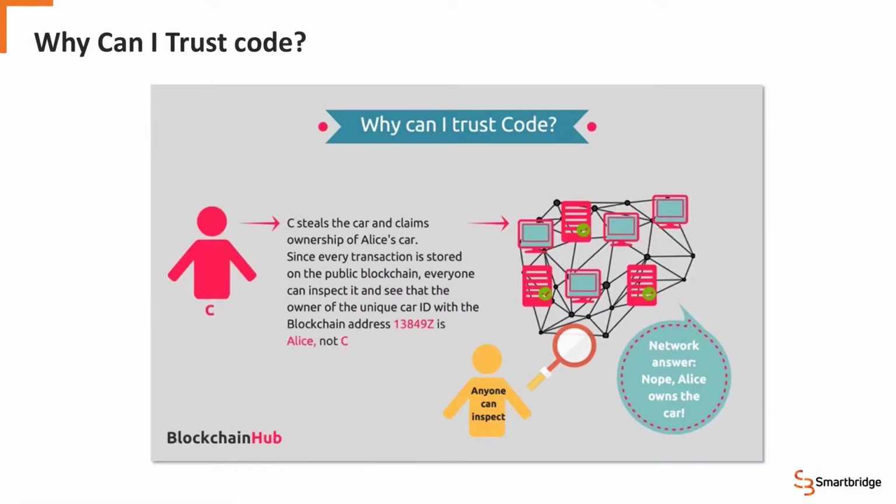Beyond the transfer of the asset and the currency between the buyer and the seller, another benefit of using a smart contract on the blockchain to facilitate the buying and selling of a vehicle is that the ownership of that vehicle is immutable. So if someone tried to steal that car and pass it off as his or her own vehicle, someone else could look onto the blockchain and see that this thief actually doesn't own this vehicle, it's actually Bob. So not only is the clearing and settlement automated during this transaction, but the ownership is undisputed.